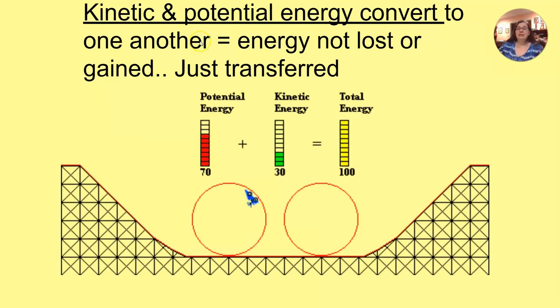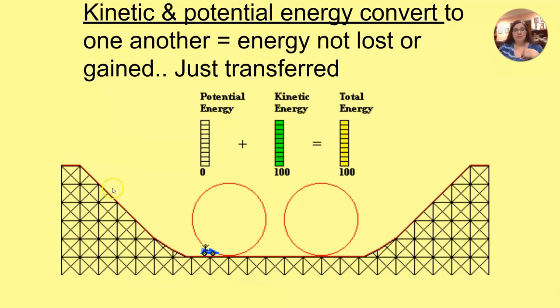When we talk about kinetic and potential energy, we are looking at energy being converted from one to another. It's not lost or gained, it's just being transferred. So we have this cool little animation here where we can see our roller coaster going along the track. Notice our column for total energy is not changing. But based on where the little car is on the track, the amount of potential energy and kinetic energy are going to fluctuate.